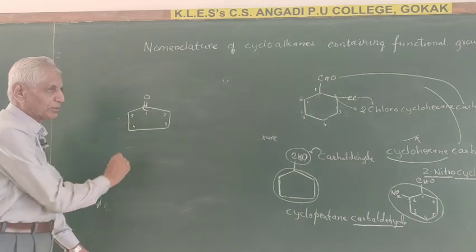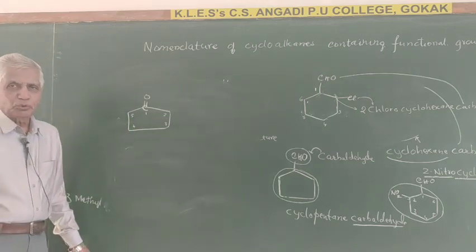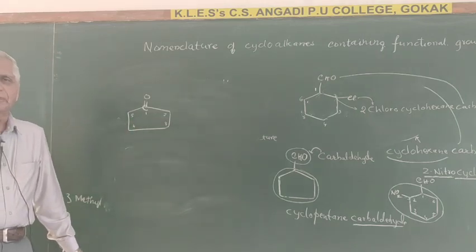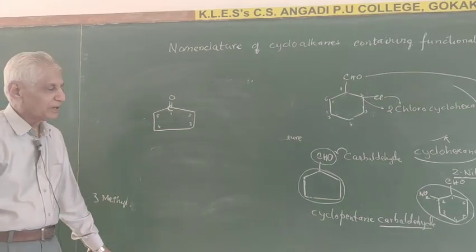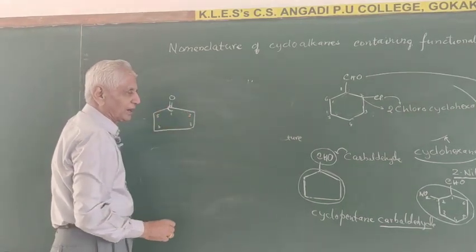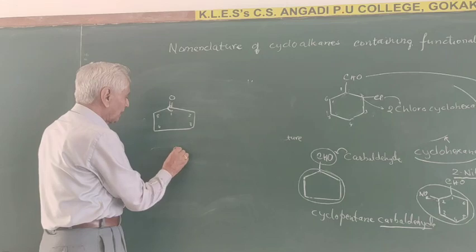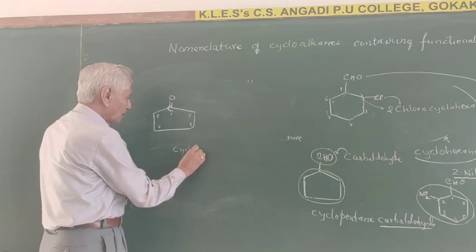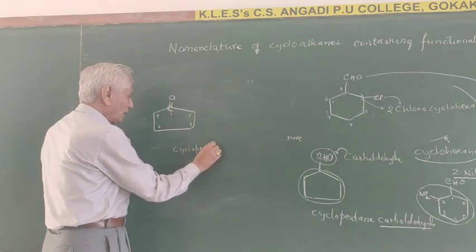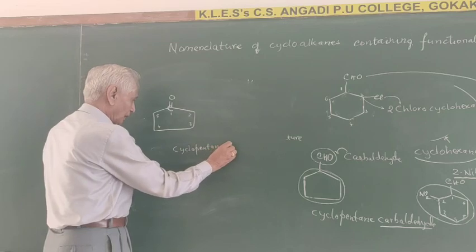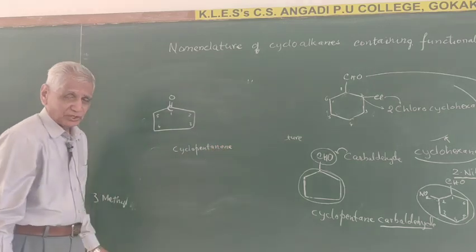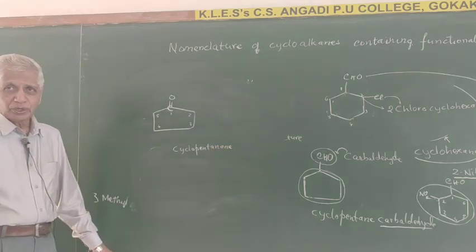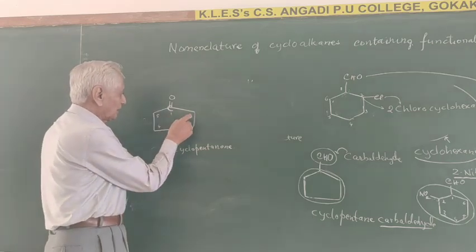What is the name of this compound then? If the ketonic group is there, you know to name it with suffix -one. Therefore this is a cyclopentane containing -one, cyclopentanone. Okay? And the carbon atoms are numbered like that.